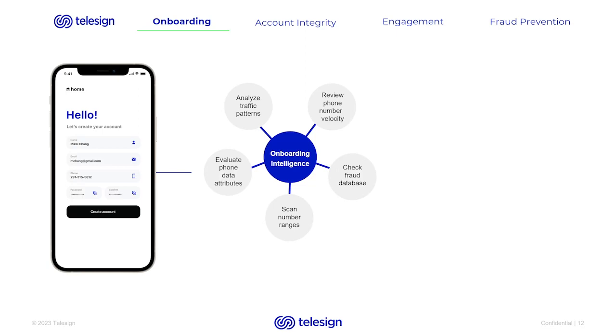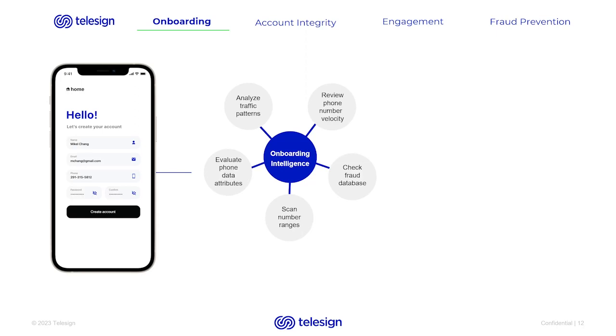So think about all of the one-time passcodes that you receive day in and day out. Over time, our machine learning has built behavioral analytics that can discern what normal human behavior looks like versus that of a bot or bad actor. Intelligence also looks at Mikkel's phone number velocity. Here, we're analyzing the traffic patterns we see across Mikkel's phone number and his mobile carrier. Over the last 15 years, we fine-tuned our machine learning models to effectively detect bad actors.